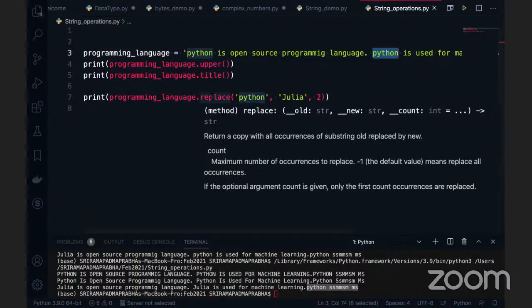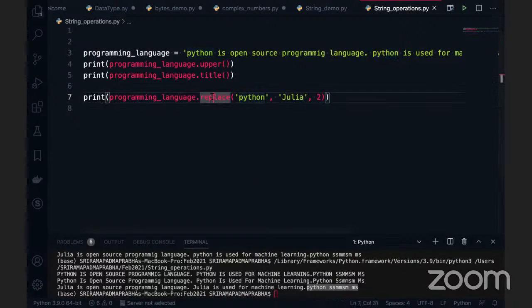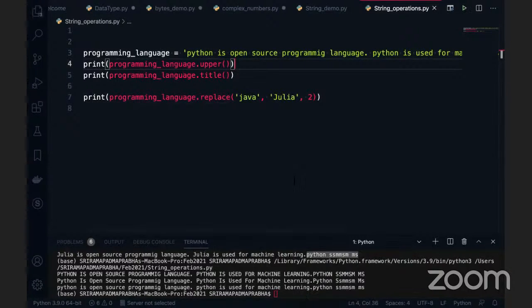Anybody guess? No, it is not possible, right? Okay. Instead of Python, I am giving something called wrong text, which is not really available there. So I will use the Java here, but there is no Java in this code. I want to replace it with the Julia. Now you can see the output here.